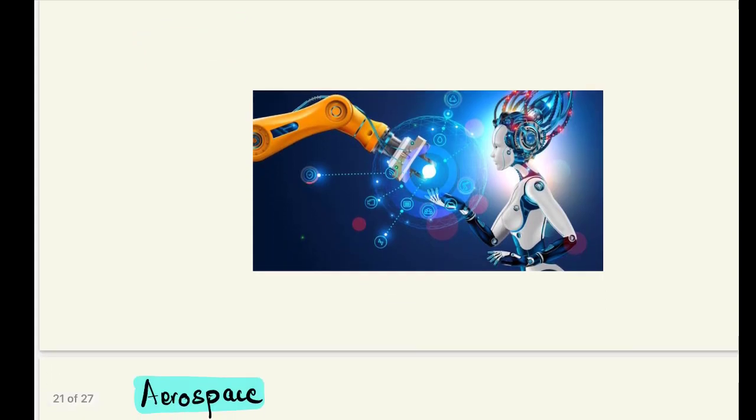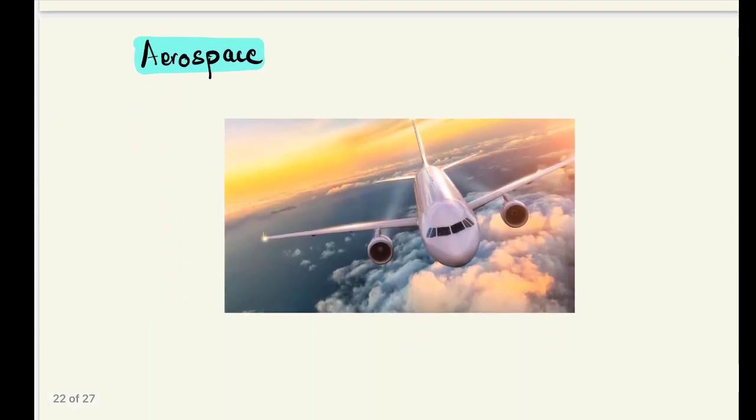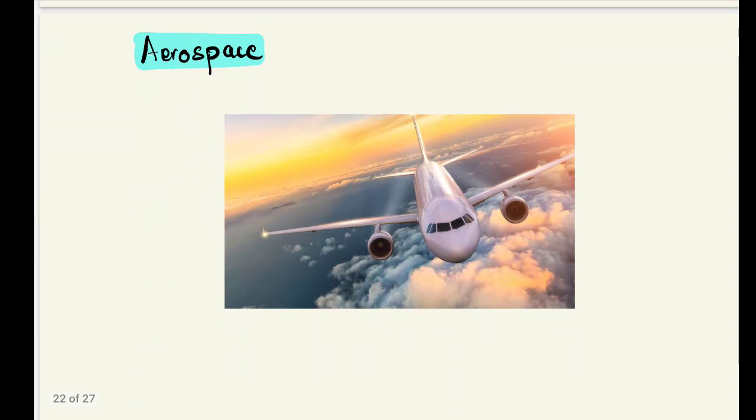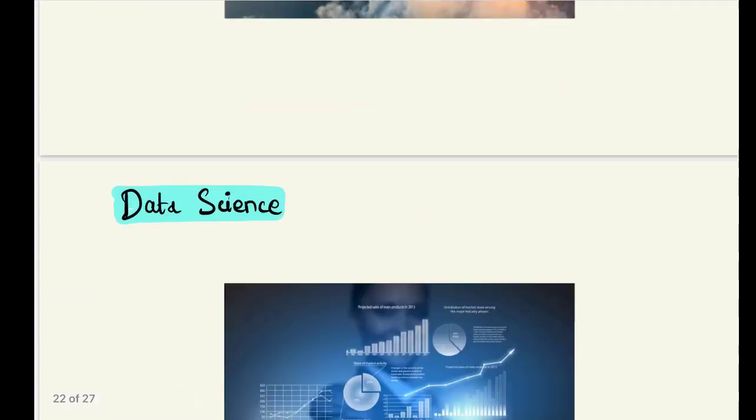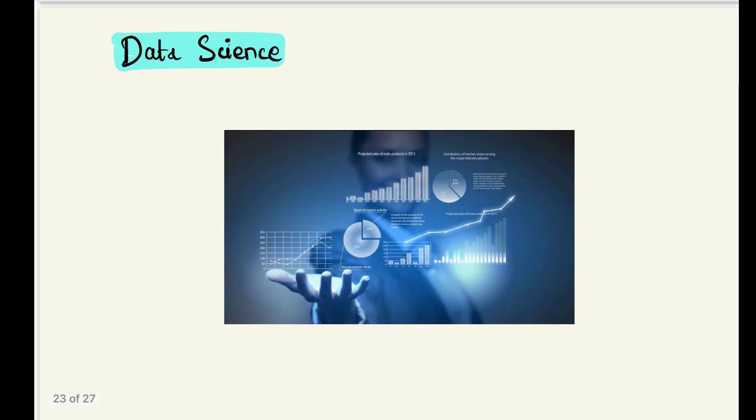And the next use is in aerospace. Statistics is used to study traffic decline and growth, and the number of accidents due to aerospace failures. And then the next application is in data science. In data science, statistics is used to study the collected data. Data scientists do proper experiments and get desired results using statistics techniques.